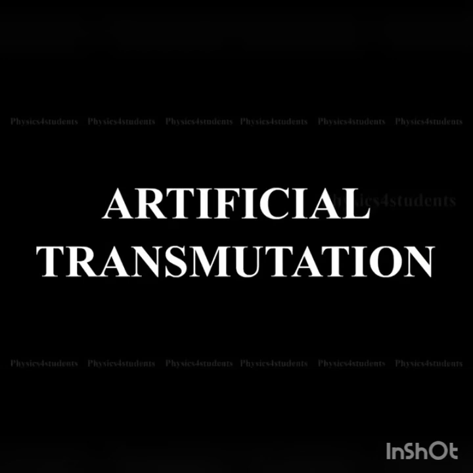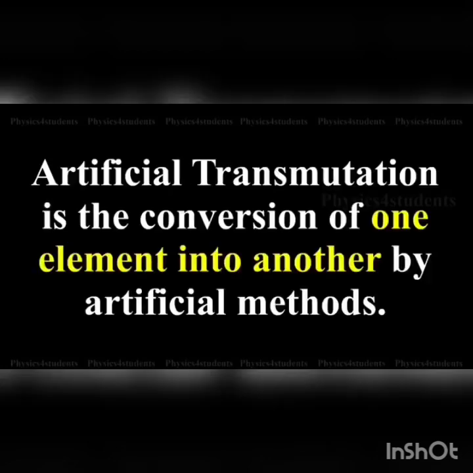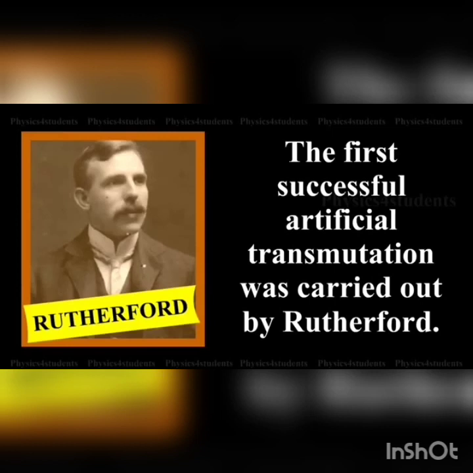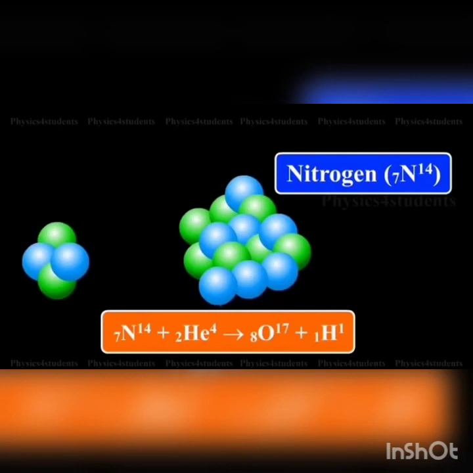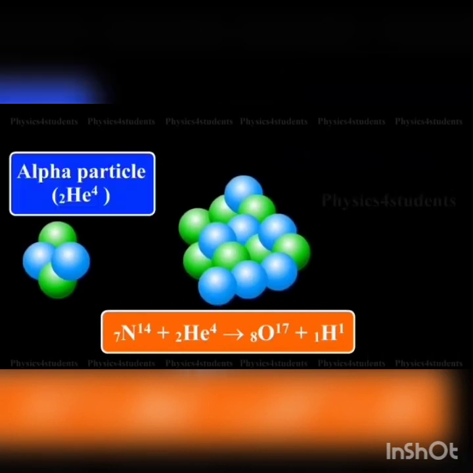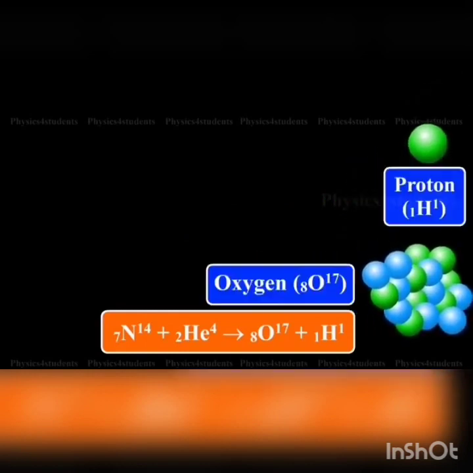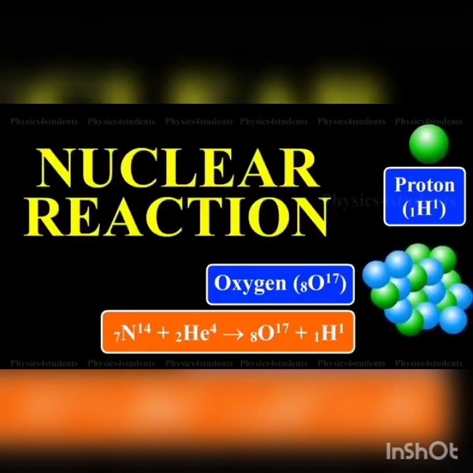Artificial transmutation. Artificial transmutation is the conversion of one element into another by artificial methods. The first successful artificial transmutation was carried out by Rutherford. When nitrogen was bombarded by an alpha particle with sufficient energy, a rare isotope of oxygen and a proton were formed. Nitrogen and helium give oxygen and proton. This process is called a nuclear reaction.